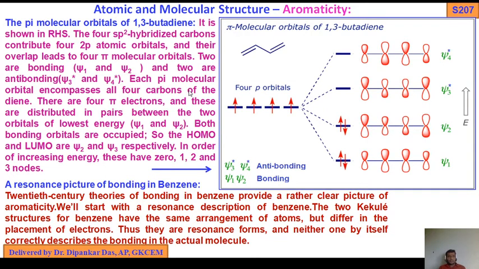Each pi molecular orbital encompasses all 4 carbons of the diene. There are 4 pi electrons, and these are distributed in pairs between the 2 orbitals of lowest energy, psi 1 and psi 2.